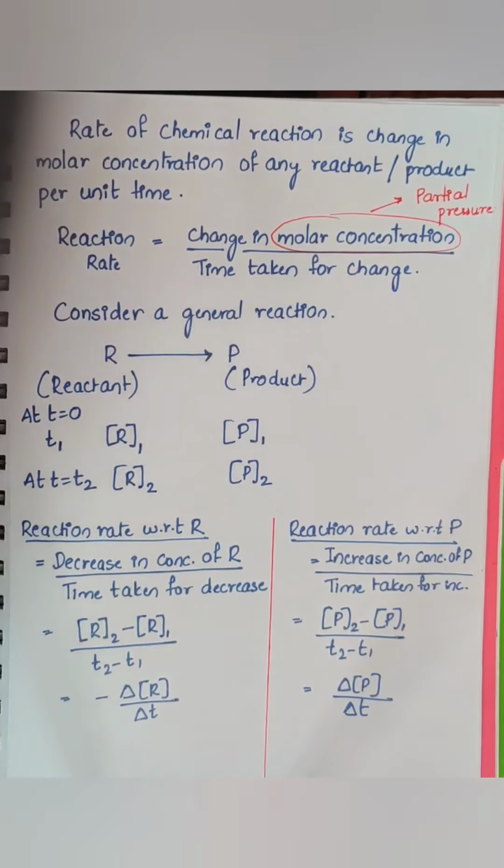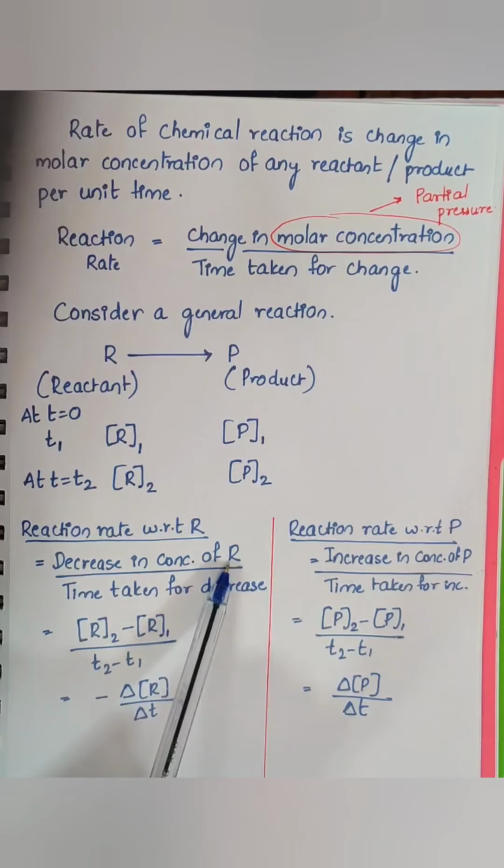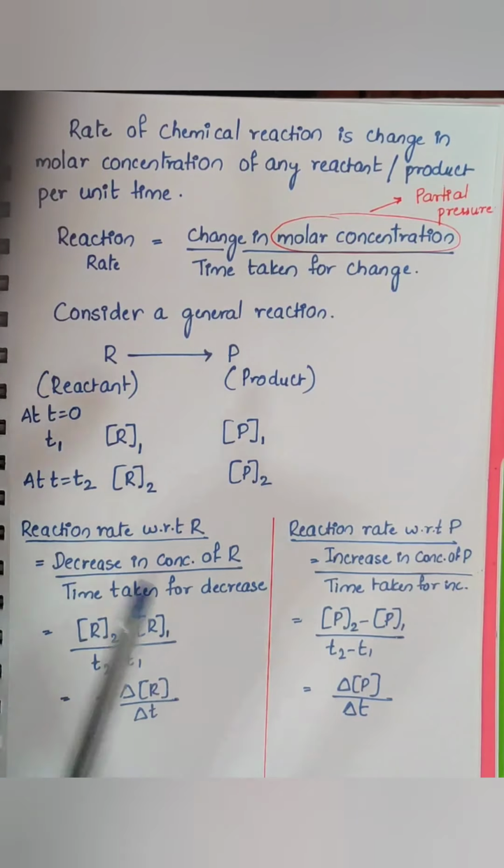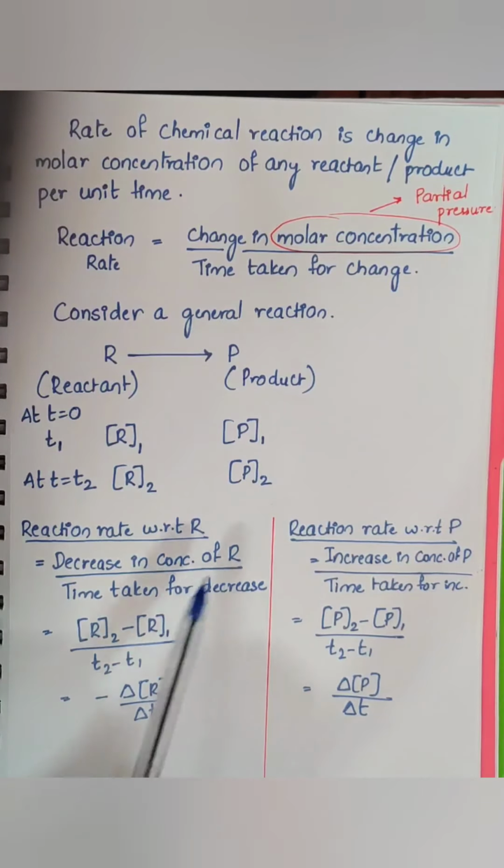So how will I write the reaction rate with respect to the reactant? I can write it as the decrease in concentration of the reactant, because the concentration of the reactant goes on decreasing, divided by the time taken for the decrease.